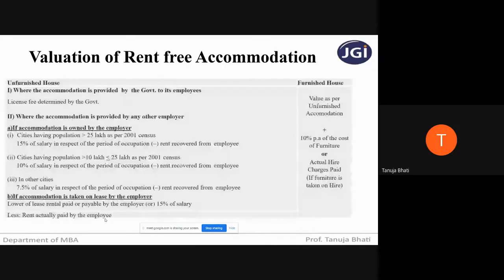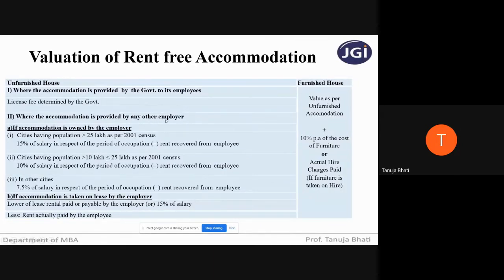Rent-free accommodation is accommodation given by an employer to his employee without charging any rent. I have divided the provisions into two parts: where the accommodation is provided by the government to its employees and where the accommodation is provided by any other employer.